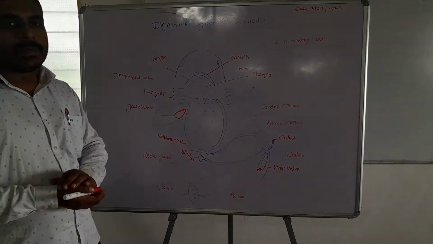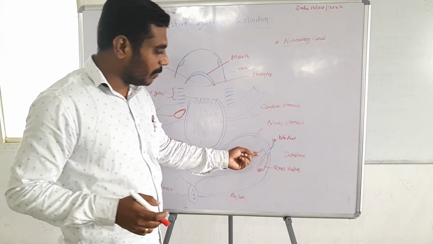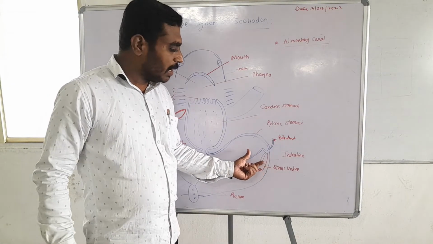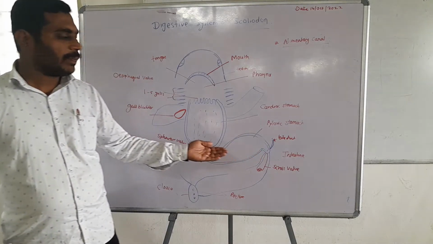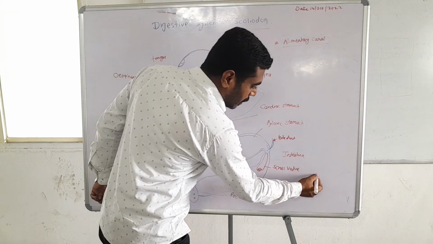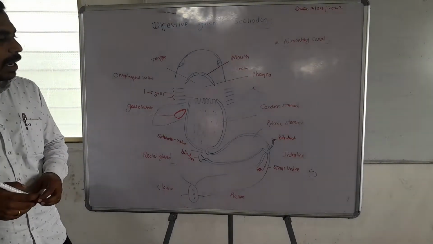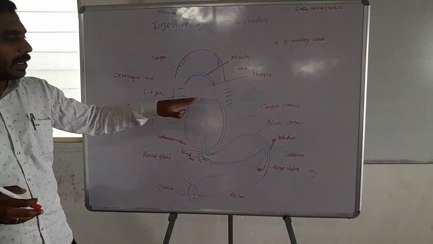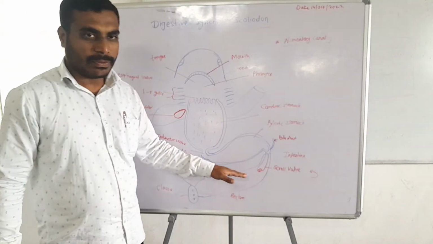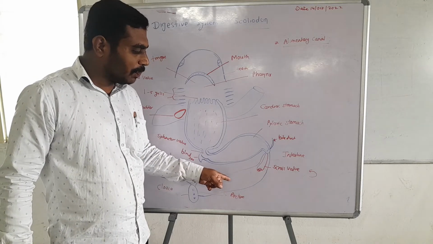This spiral valve is made up of various foldings of the membrane of the stomach and intestine. It increases surface area and it forms a spiral in an anti-clockwise direction. 2.5 rounds are completed, and it helps in the digestion of food. Then the food continues into the rectum.